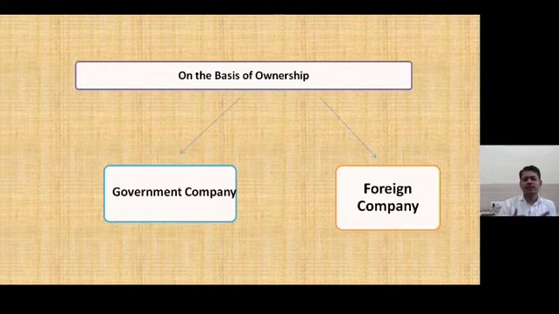For example, Mercedes-Benz or any German company, for example Volkswagen. So these companies are registered outside India, but they are doing their business in India, known as a foreign company.